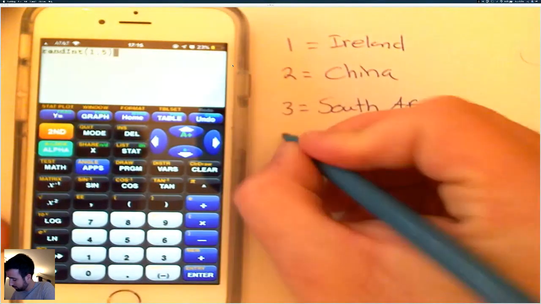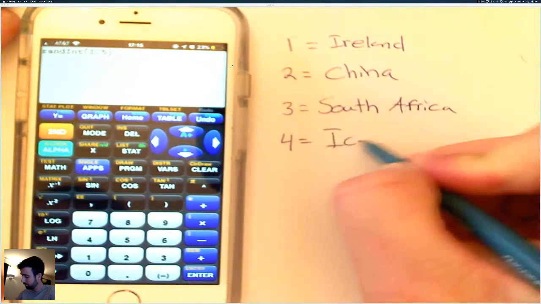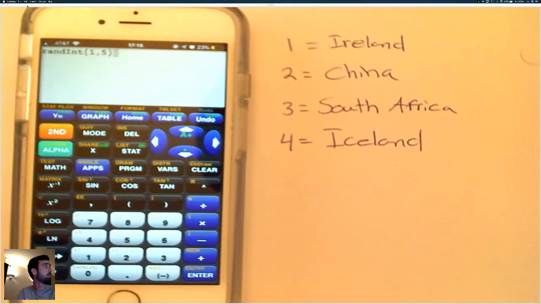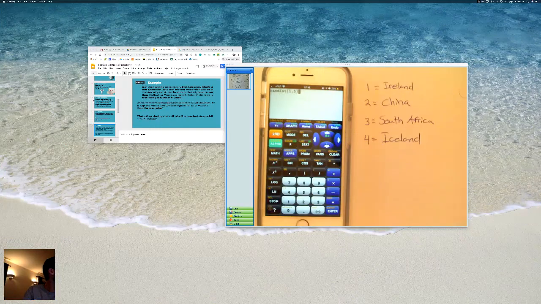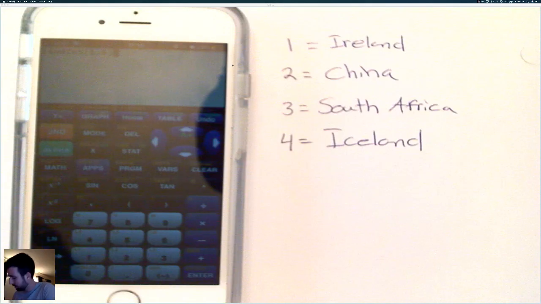A 4 is going to be Iceland. And if I get a 5, that's going to be Mexico.